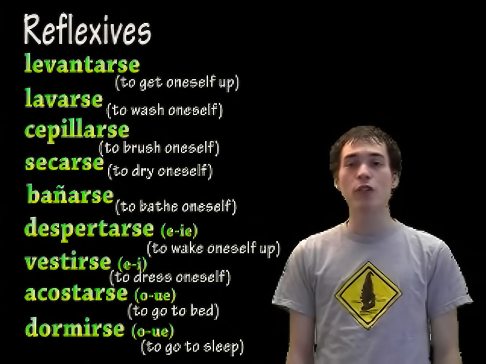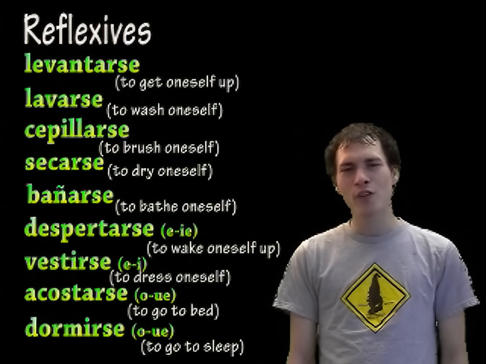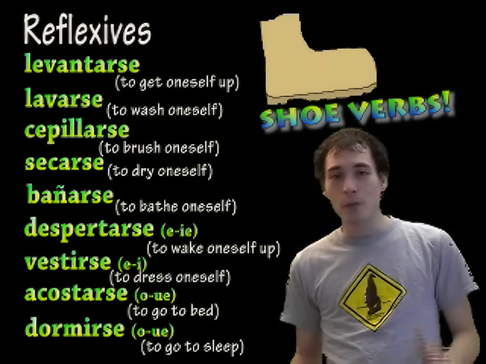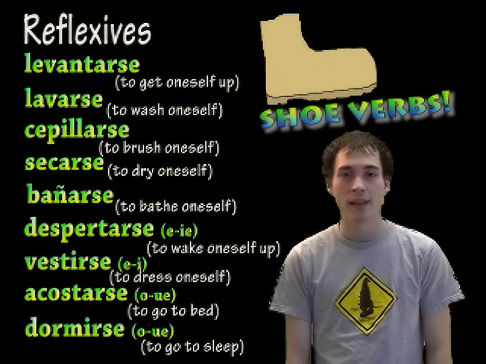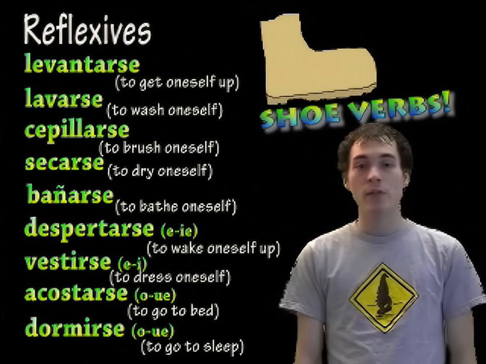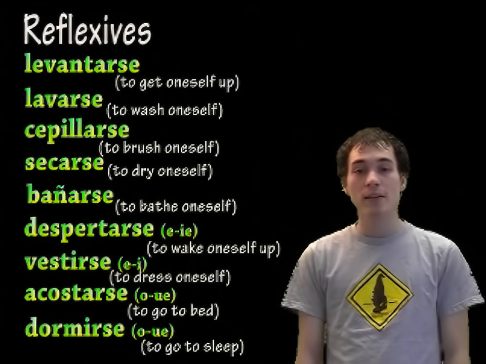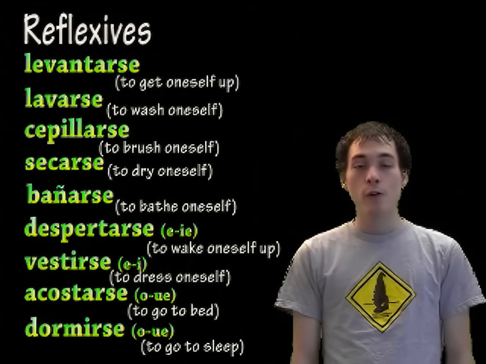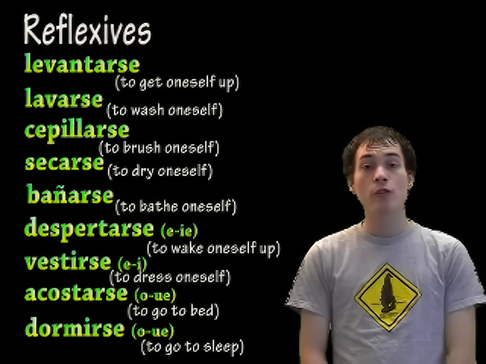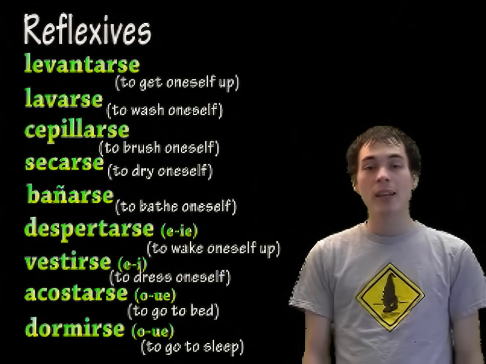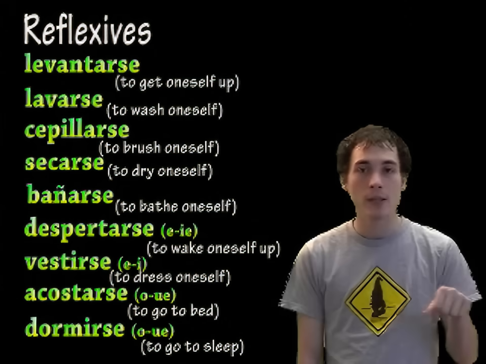Notice that four of these are stem-changing verbs, or as those of us in the biz call them, shoe verbs. You can tell because of the parentheses after them. We're going to work on those in the next video. Let's see now if you can do this on your own. Go ahead and pause the video if you need more time before figuring out the answer. And remember, there's a word bank below this video, so just in case you don't know how to say something, you can look down there.